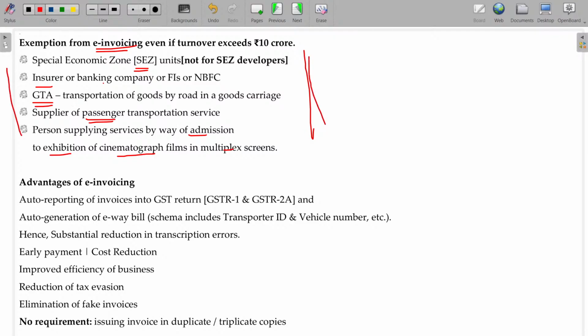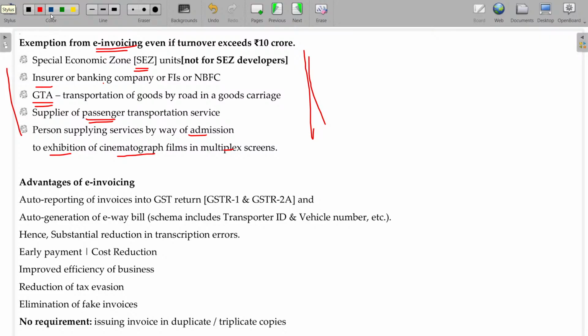Special economic zone: some zone named as a special economic zone within India, where anything manufactured there is usually transported or exported to a foreign country, is called a special economic zone. For them, the e-invoicing scheme is exempted. Insurer, banking, financial institution not required, and transport of goods as well as transport of passengers. Another one is cinema theaters. In those cases, e-invoicing is not required.